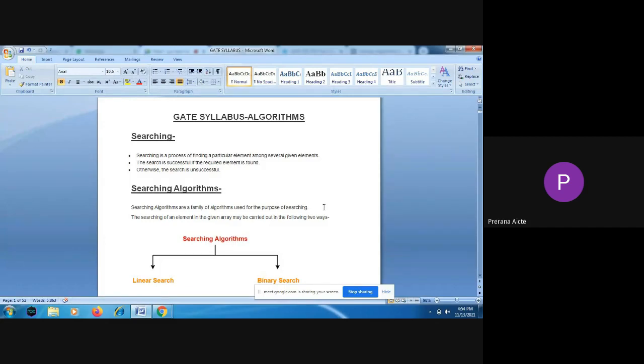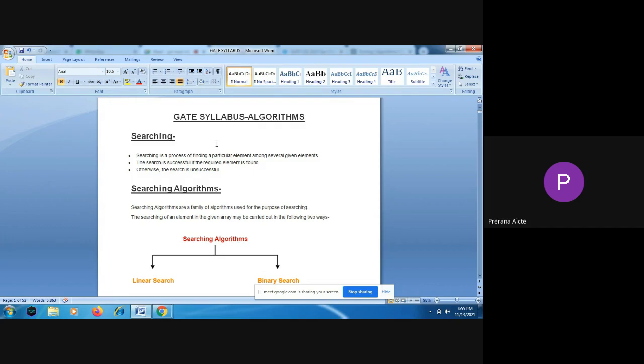Time complexity of an algorithm depends on how many executable instructions there are in that particular algorithm, and how many times each instruction is going to execute. So we calculate the product of the statements which are going to be executed and how many times they get executed, and the total executions gives you the time taken to execute that particular algorithm. By using the count table method or frequency, we compute the time complexity of a particular algorithm. So here we have the first concept, searching.